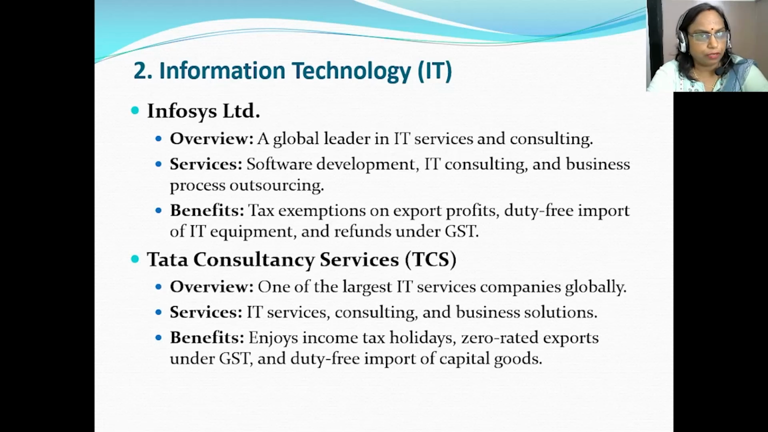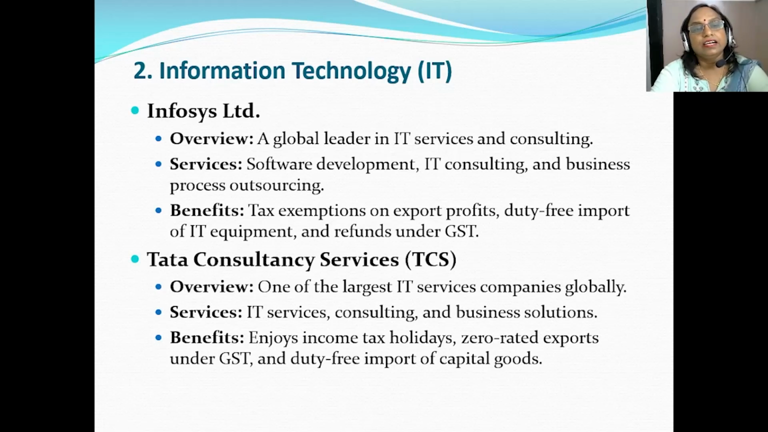Some examples from IT include Infosys Limited and Tata Consultancy Services. You all know about Infosys, that it is a global leader in IT services and consulting. Its products include software development, IT consulting, and business process outsourcing. Under this scheme, the company benefits by way of tax exemptions on export profits, duty-free import of IT equipment, and refunds under the goods and services tax.